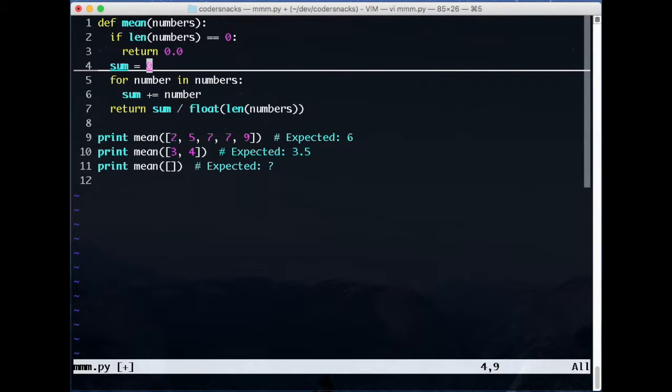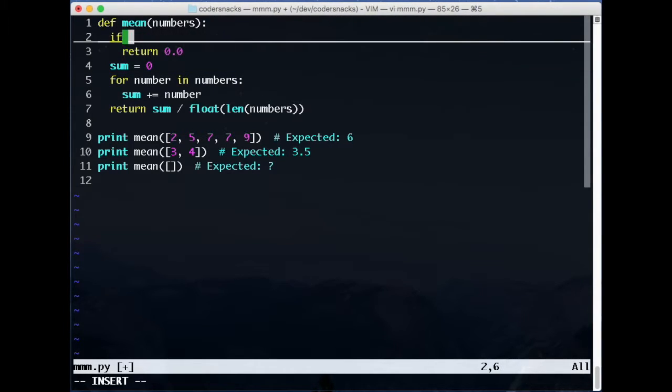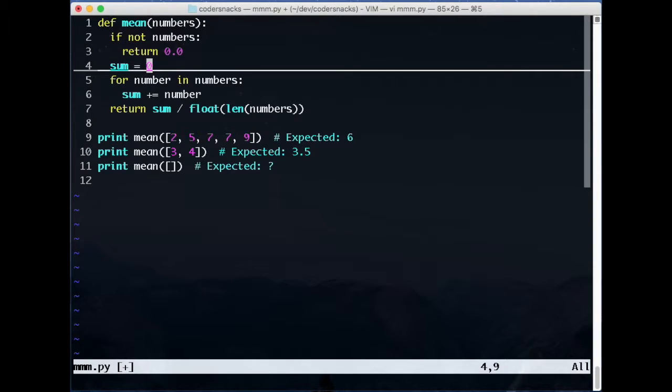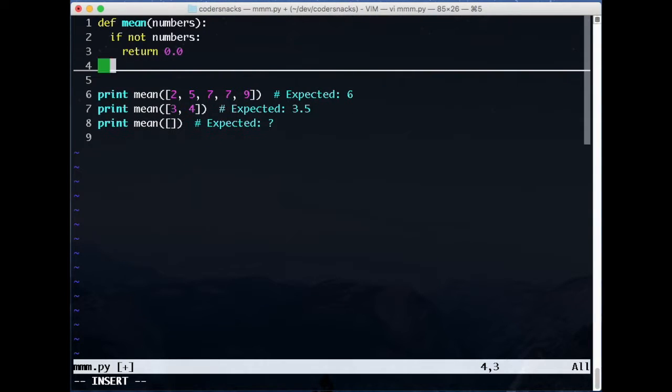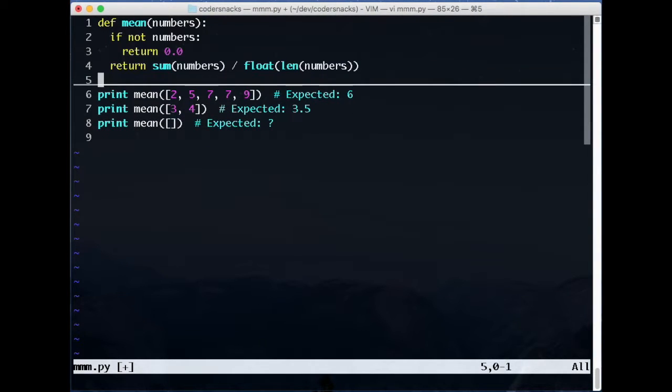These aren't bugs per se, but there are some other style issues. First, many Python users consider it good style to use the implicit falseness of the empty list to check if the length is 0. Another issue with this code is the variable name sum. Sum is a built-in function in Python, and while this code works, it's better not to overwrite built-ins. In fact, we should use the sum built-in here.